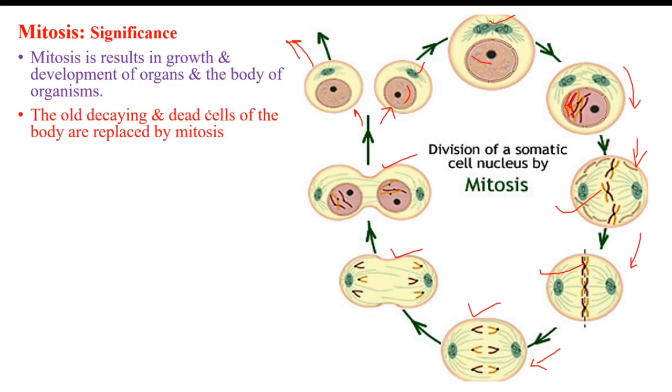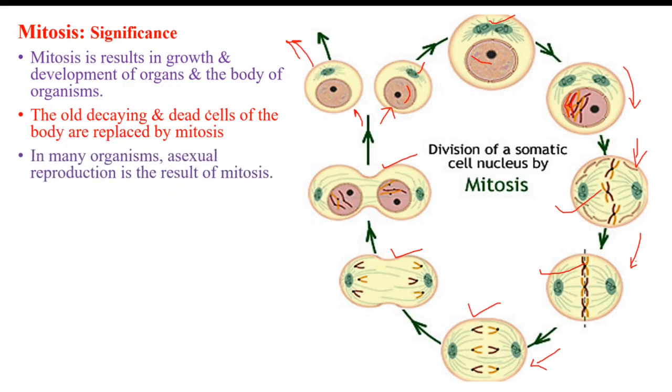In our body, old, decaying or dead cells are removed and new cells are added continuously. Even at a particular phase of life, we know that our growth stops, but cell division is not stopped. Mitosis is a continuous process because the older or dead cells are replaced every day by new cells, and the new cells are added by mitosis.